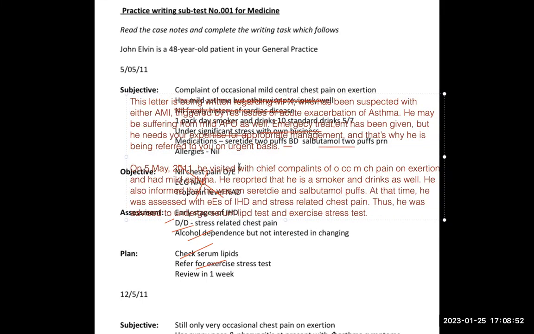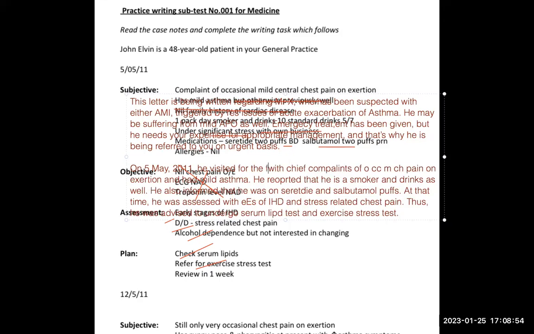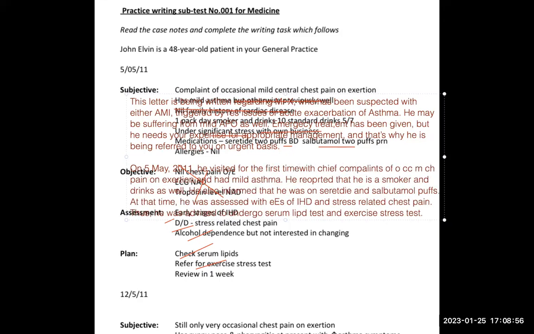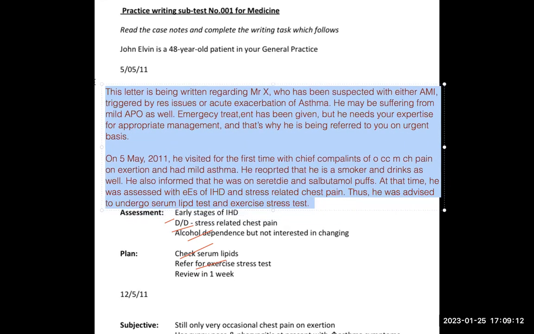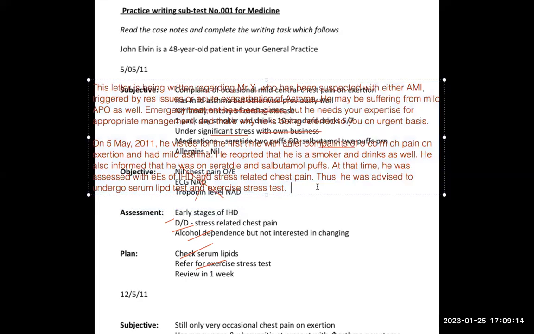You can also write it like this: he visited for the first time. So this will make it even more graceful. Now you read it. On 5th May, he visited for the first time with chief complaints of this and this. He reported that he is a smoker and drinks as well. He also informed that he was on Seretide. At that time, he was assessed with this. So now the doctor is reading according to today and he can read the information very easily.